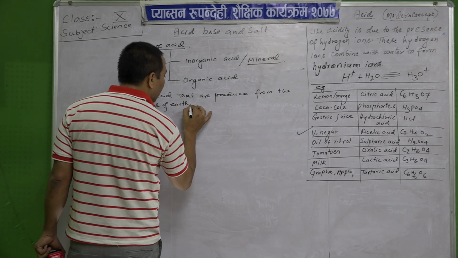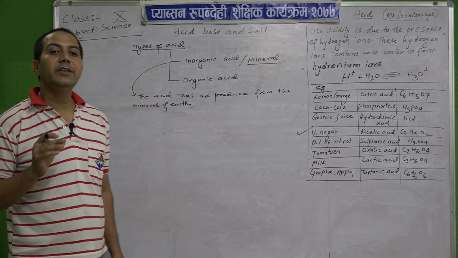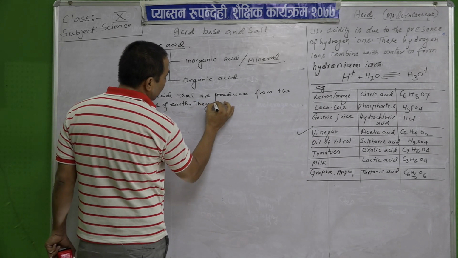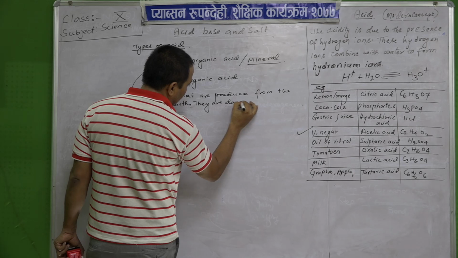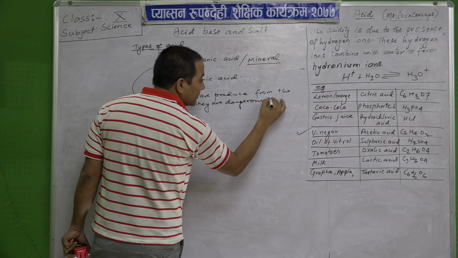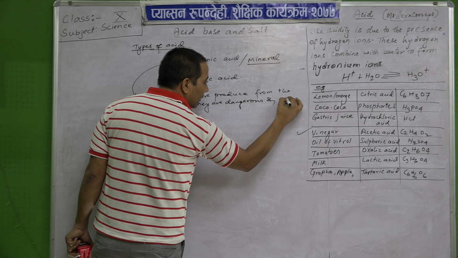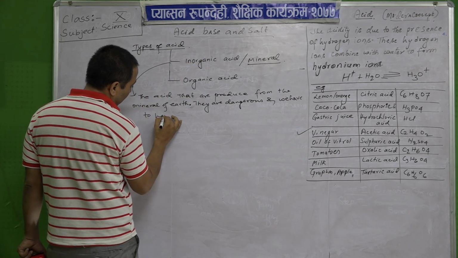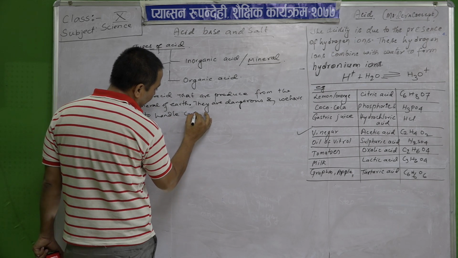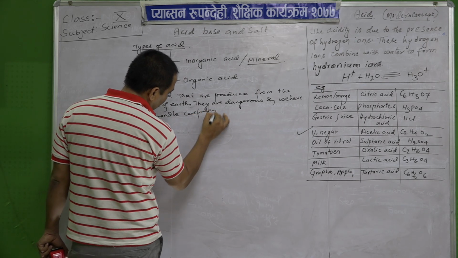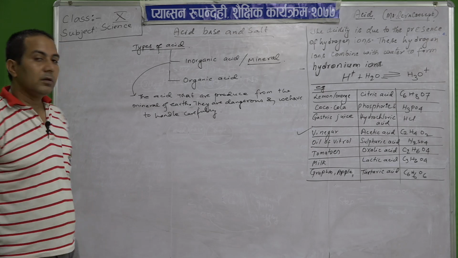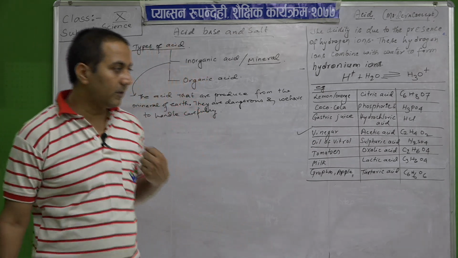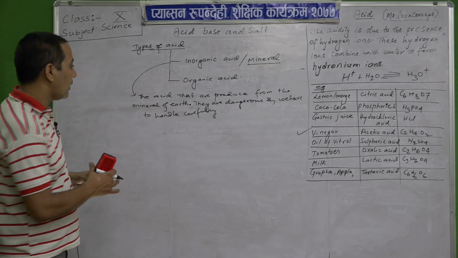we call them complex and most dangerous. Okay, they are most dangerous, and we have to handle them carefully. Okay, so these are the acids which are formed from the minerals of the earth, like hydrochloric acid.